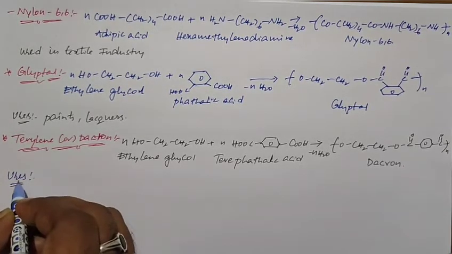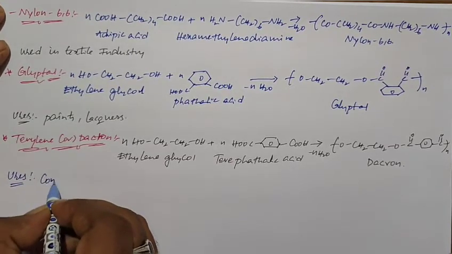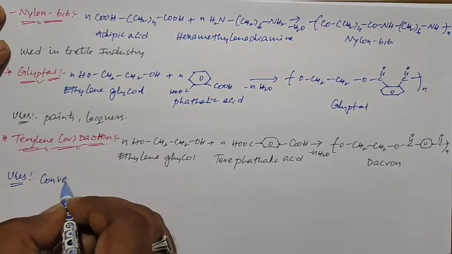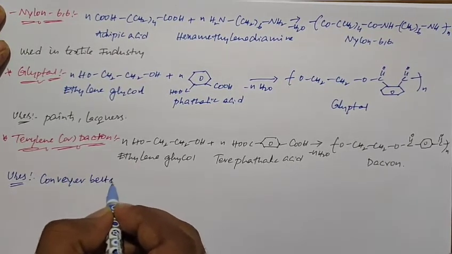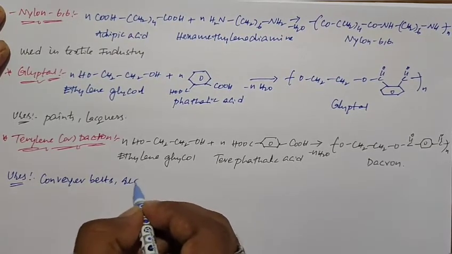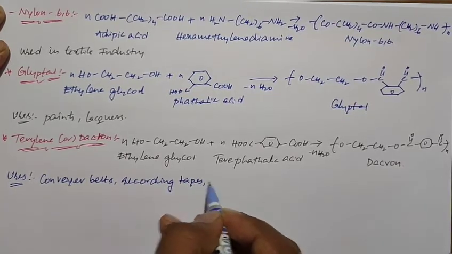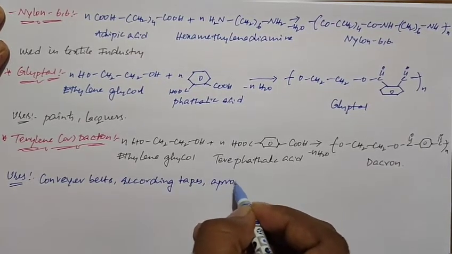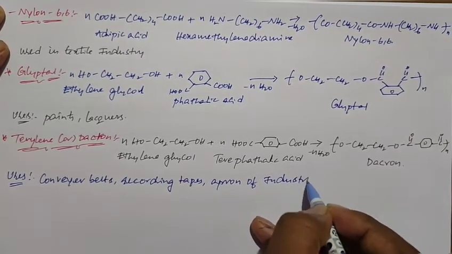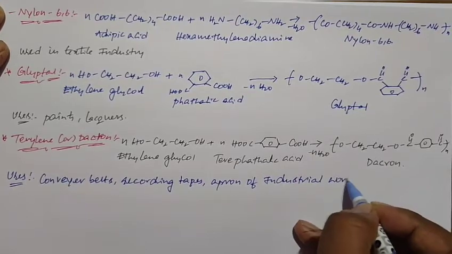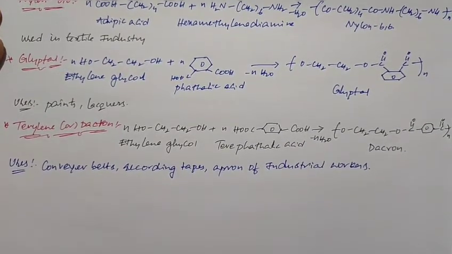The terylene can be used for conveyor belts, recording tapes, and aprons of industrial workers. So these are examples of the use of terylene.